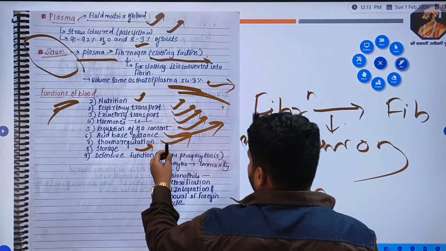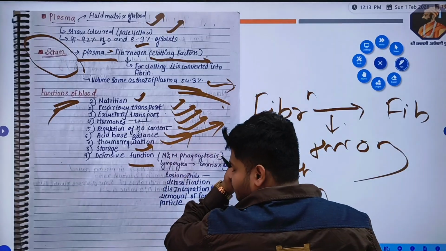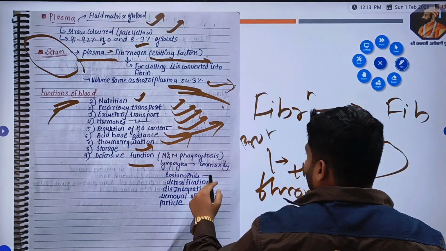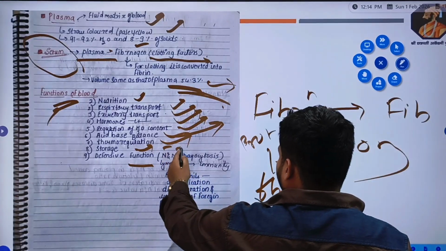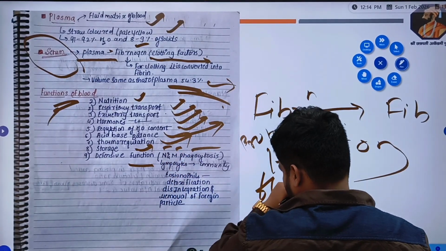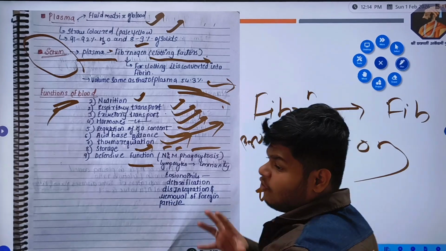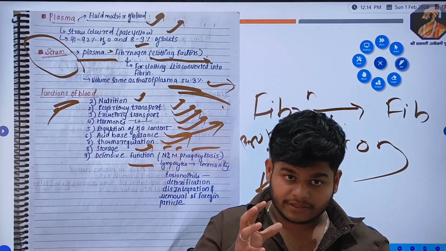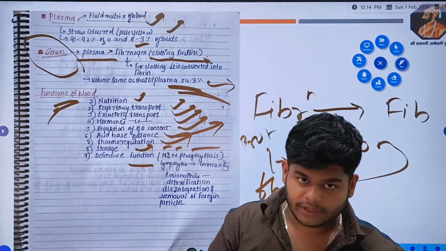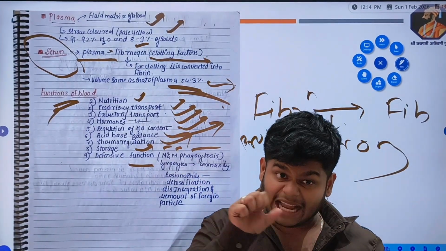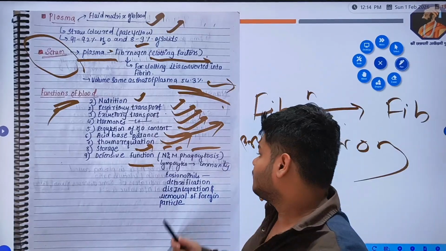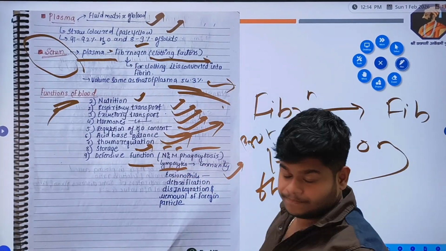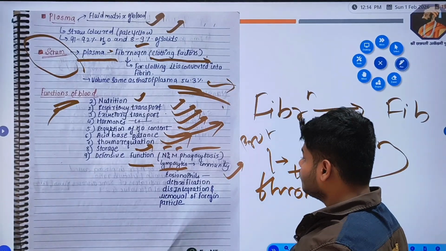Defensive function, it also helps in defense. We have seen that they have humoral immunity. Neutrophils and monocytes act as phagocytes in the body, which engulf foreign particles. If foreign particles enter, the neutrophils go there and engulf them by the activity called phagocytosis. Lymphocytes give us immunity. There are two types of lymphocytes, B and T.